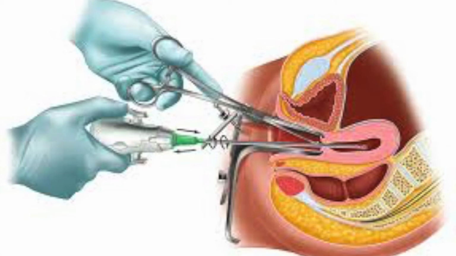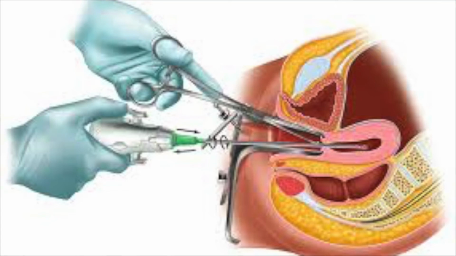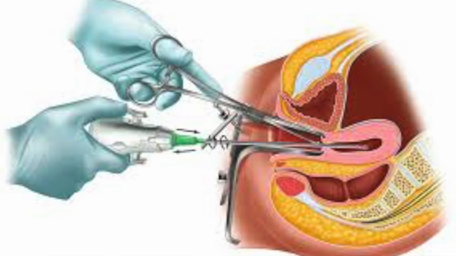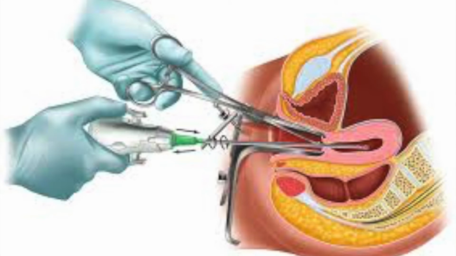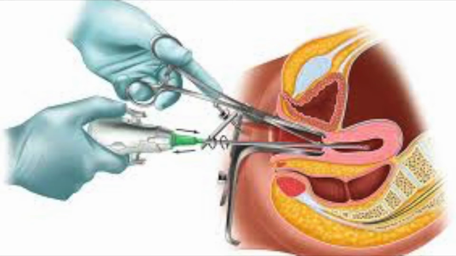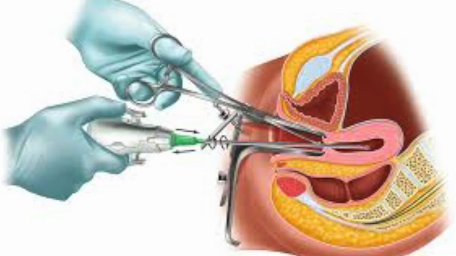Written consent should be obtained from the woman. Cervical preparation with synthetic prostaglandin E1, which is misoprostol, 2 to 3 hours prior to the procedure is mostly used for termination of pregnancy or missed miscarriage, especially in women where there is a tight cervix. Some operators prefer to dilate the cervix by starting with a smaller cannula and increasing the diameter until it is possible to insert the required sized cannula.